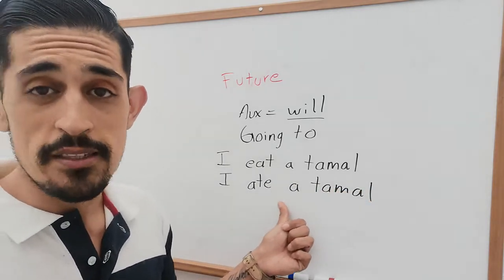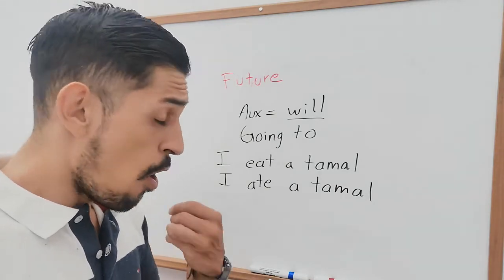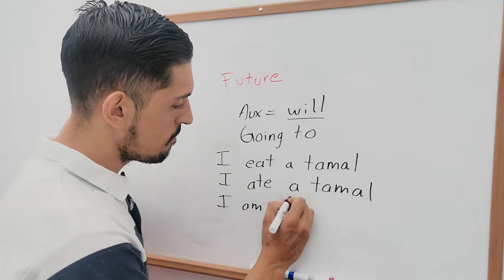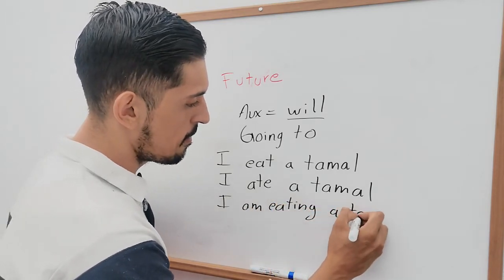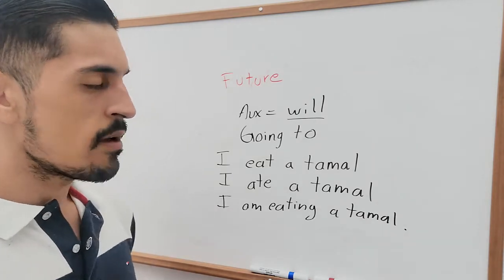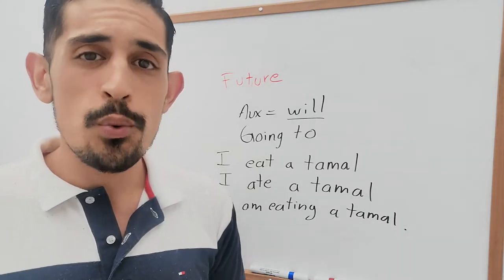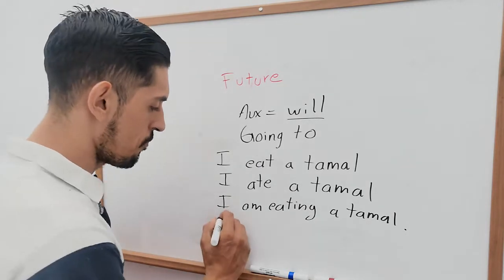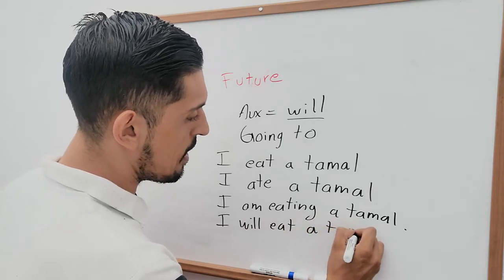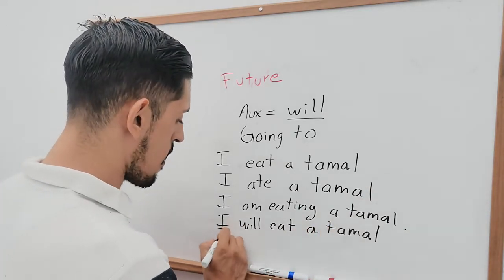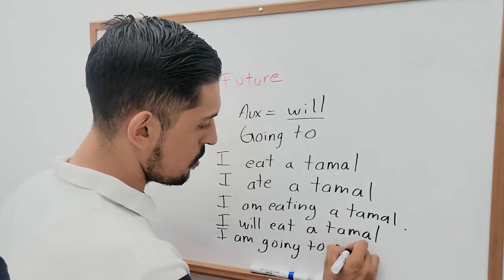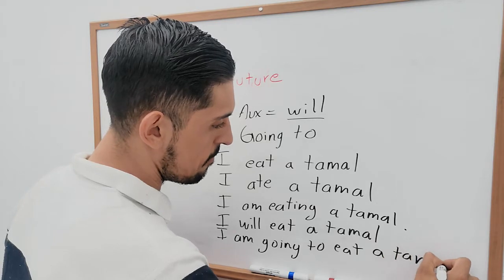Now, in present continuous, it would be I am eating a tamal. In future, it would be something like this: I will eat a tamal, or I am going to eat a tamal.